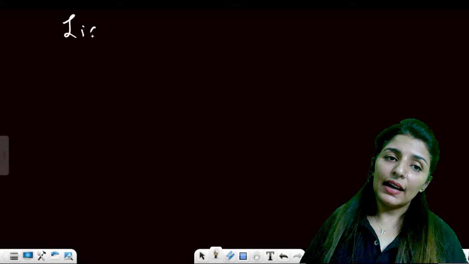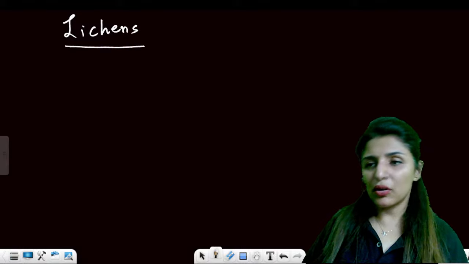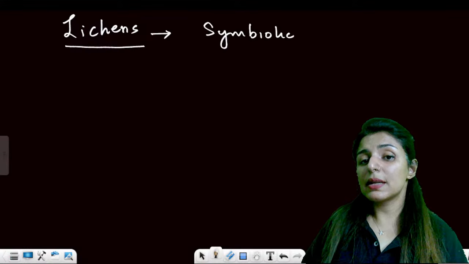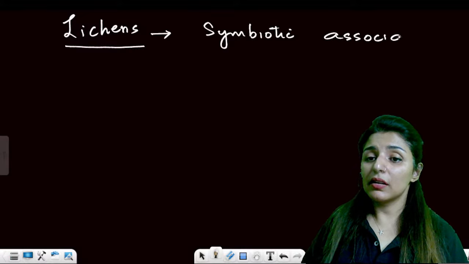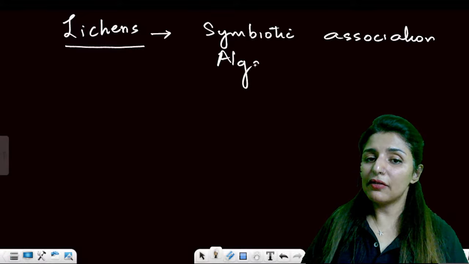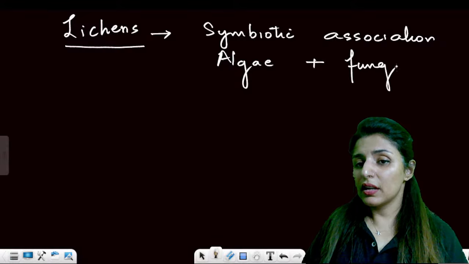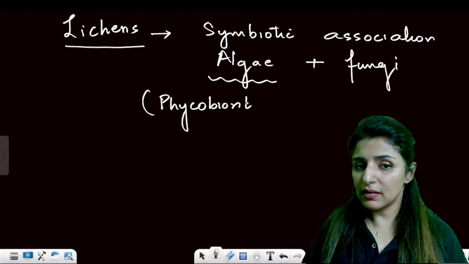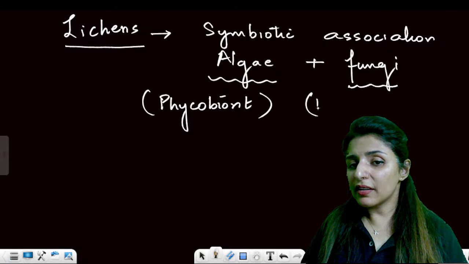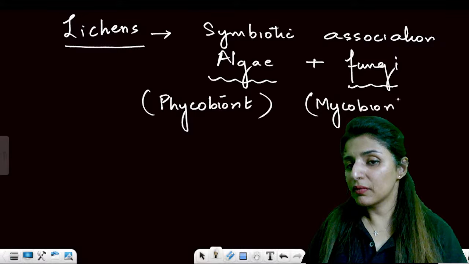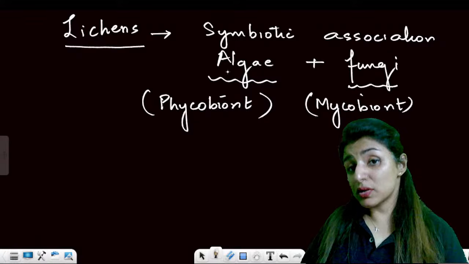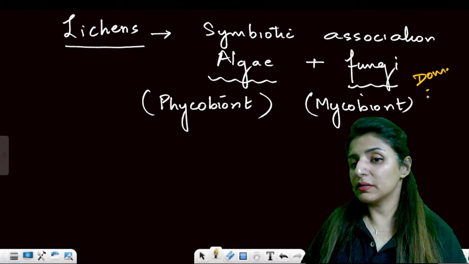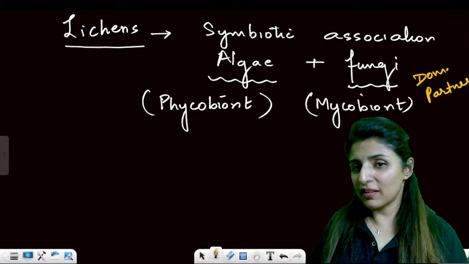There's one point called lichens in the previous chapter. See, lichens we keep on talking about in other chapters also. So lichens is basically a symbiotic association between algae and fungi. Now we call algal partner as phycobiont, and fungal partner as mycobiont. Now, since it is a symbiotic association, both are interdepending on each other, but still mycobiont is known as the dominant partner out of the two.